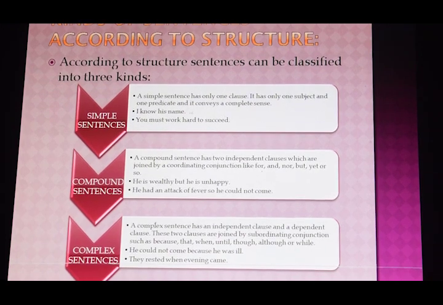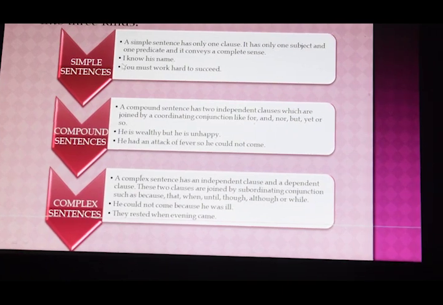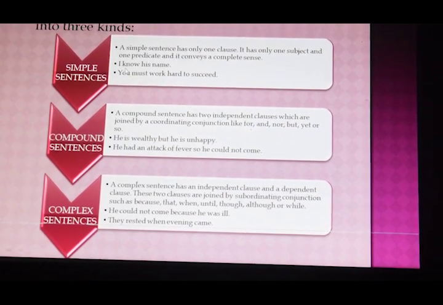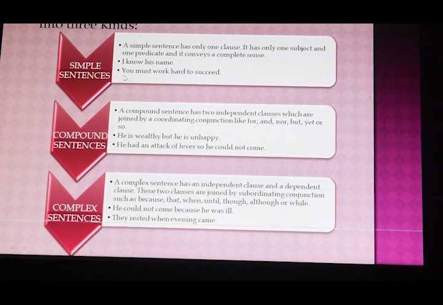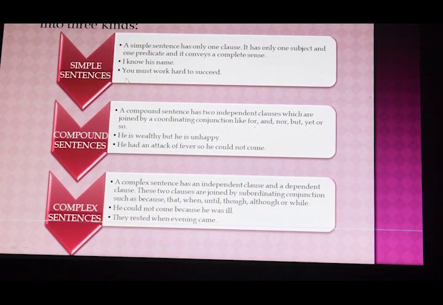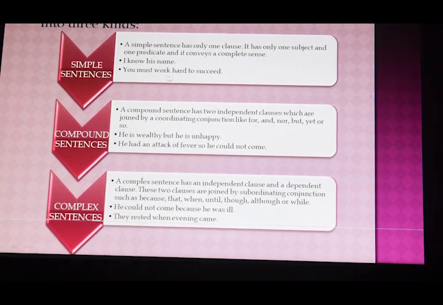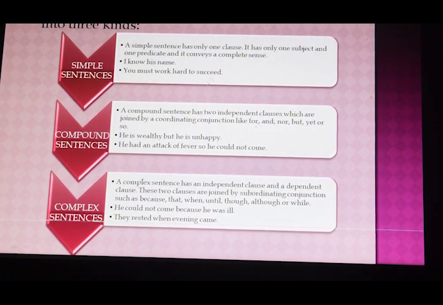Let us see the example. I know his name. Here, I acts as a subject and know his name acts as a predicate. Second example, you must work hard to succeed. Here, you acts as a subject and must work hard to succeed acts as a predicate.